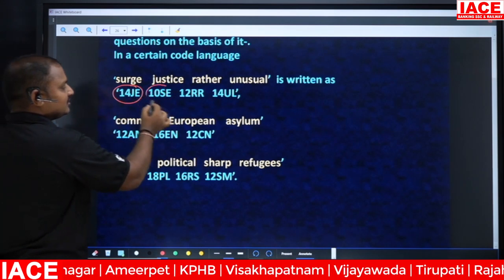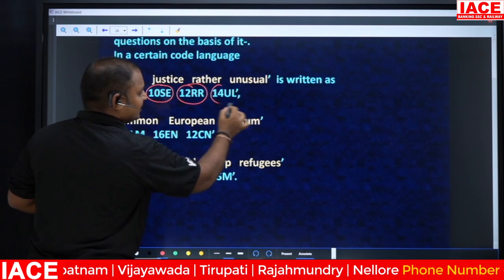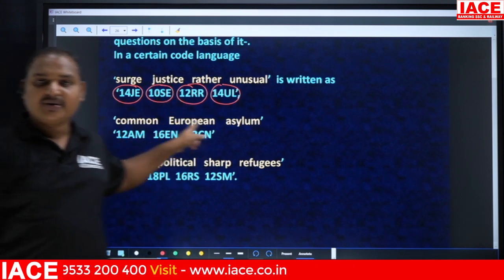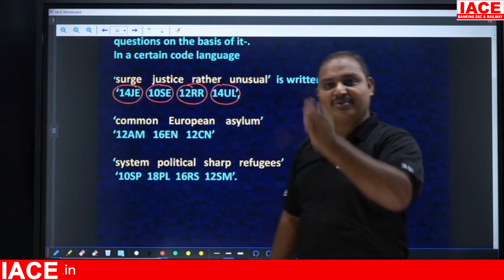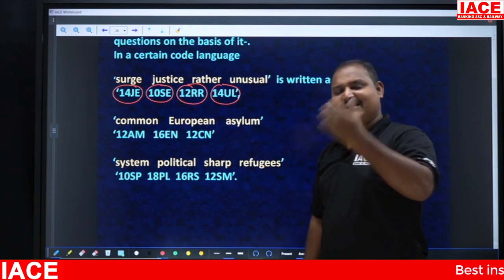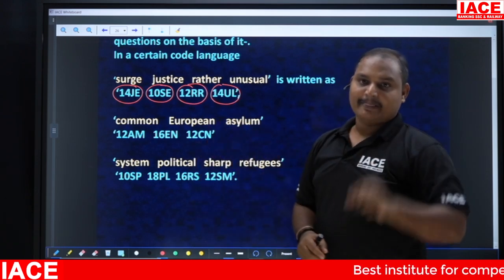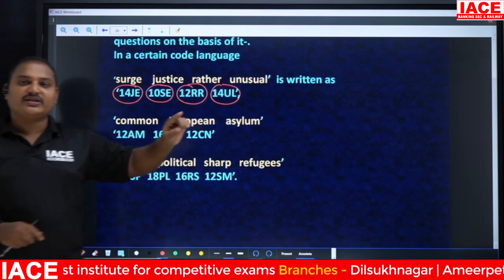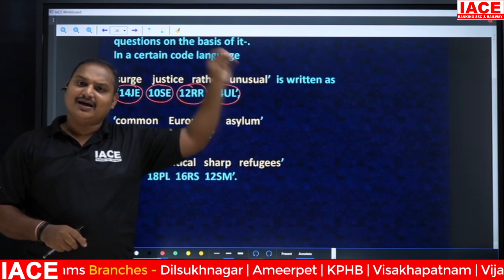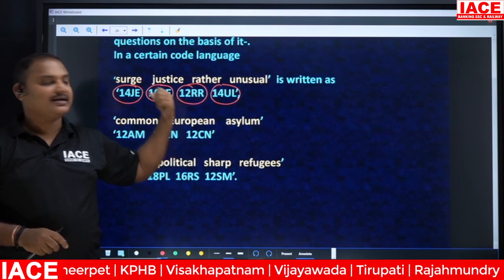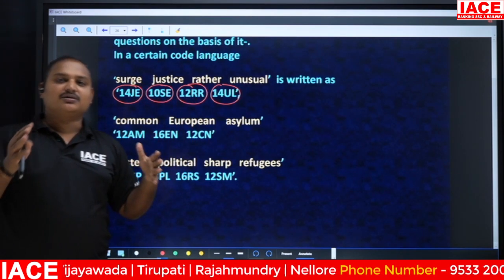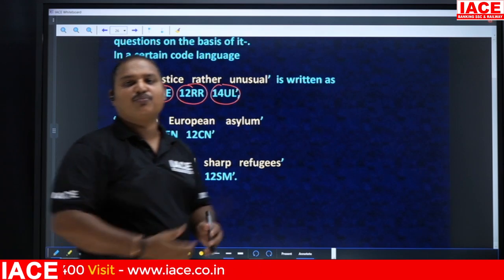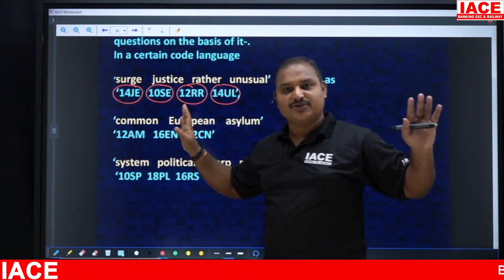See, this is one set of code, this is another set of code, and this is another set of code. Each set of code consists of a number followed by two letters, sometimes a number, symbol, letters, sometimes two numbers, two letters, like that. They are going to give a combination of codes. So we need to identify the logic behind these questions. Once you are thorough with the first two models, letter and letter-number coding, those models will come into this as they are. These type of questions will not have any single logic. The only thing is, if you practice more questions from this model, you are going to cover more logics. That is the secret behind this model.